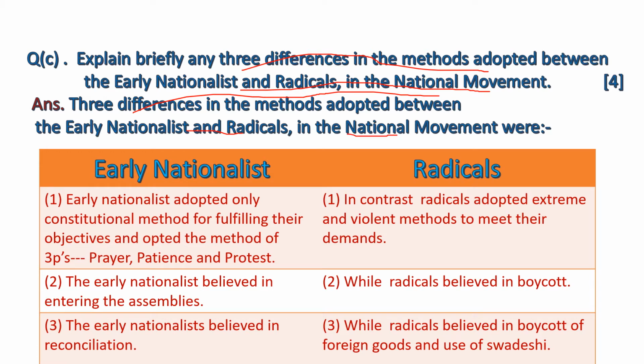Whenever you show the differences, you should write in tabular form. It is the best way of writing. On one side you write early nationalists and on the second side you write radicals. Early nationalists adopted only constitutional methods for fulfilling their objectives and opted for the method of the 3 Ps: prayer, patience, and protest. In contrast, radicals adopted extreme and violent methods to meet their demands.